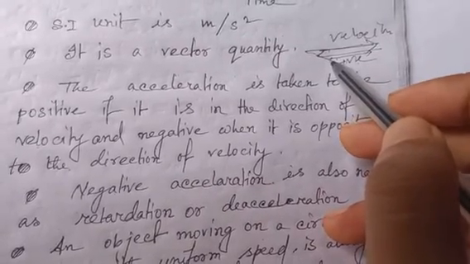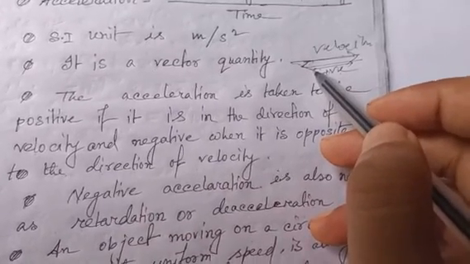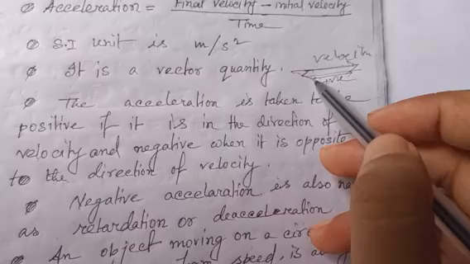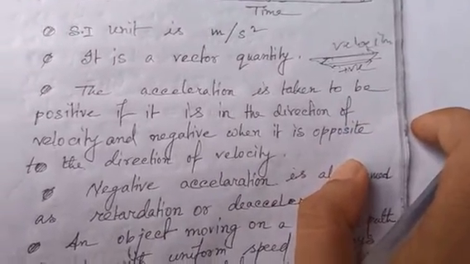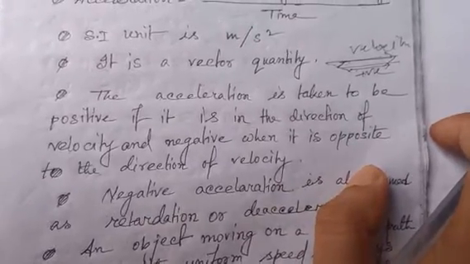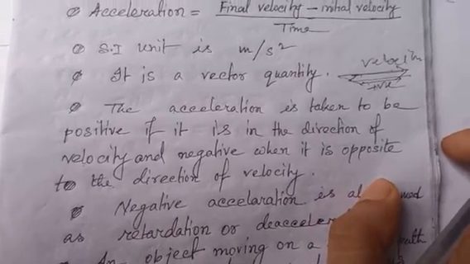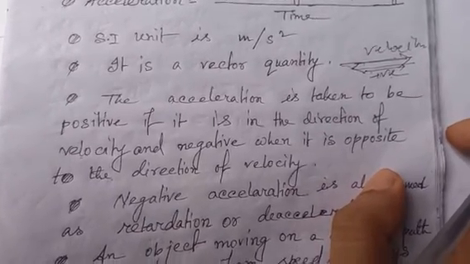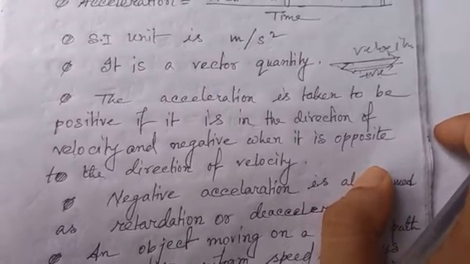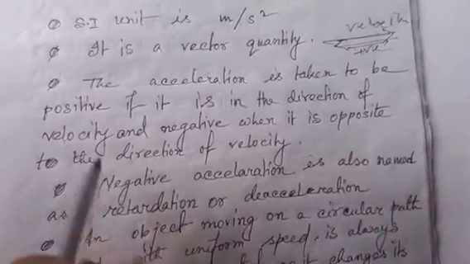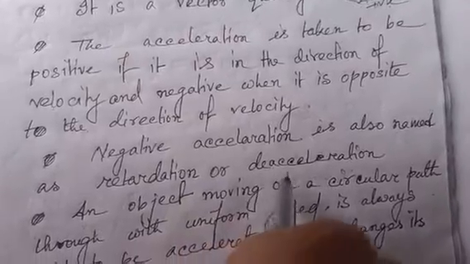Example: when a ball is thrown upwards, the velocity of the ball is in the upward direction, but there an acceleration is applied, which is gravity. So gravity is called negative acceleration, because gravity's direction is downward. Negative acceleration is also called retardation or deceleration.